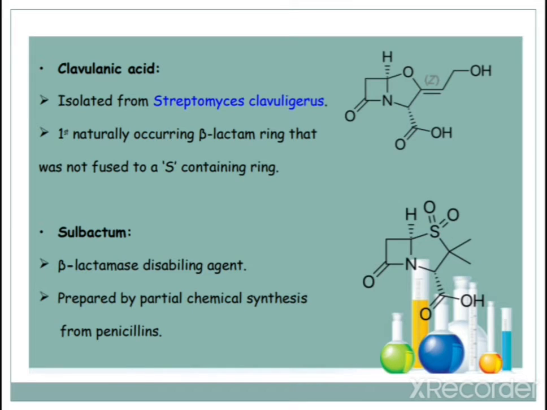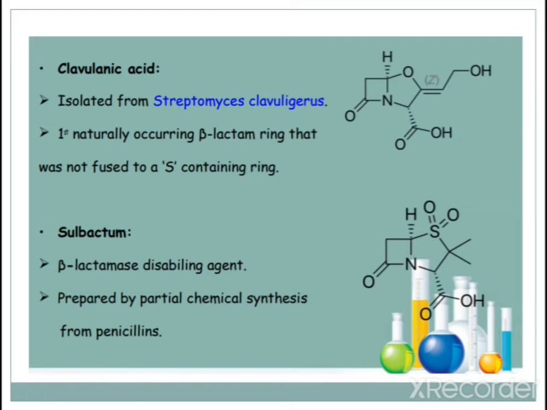So here are the examples given. First, the beta lactamase inhibitor is your clavulanic acid, which is isolated from Streptomyces clavuligerus, and it is the first naturally occurring beta lactam ring that was not fused to a sulfur containing ring.